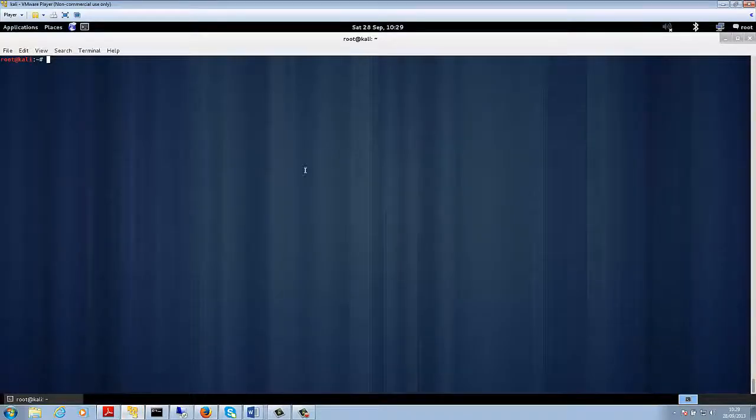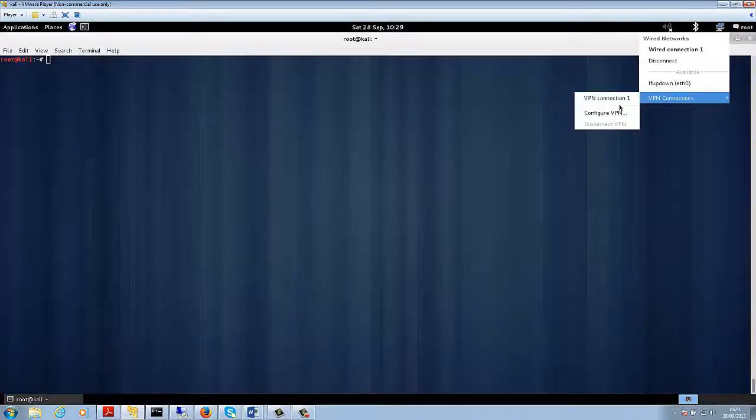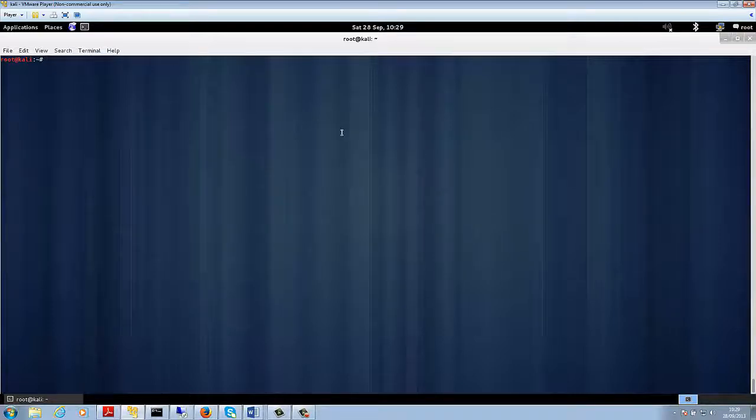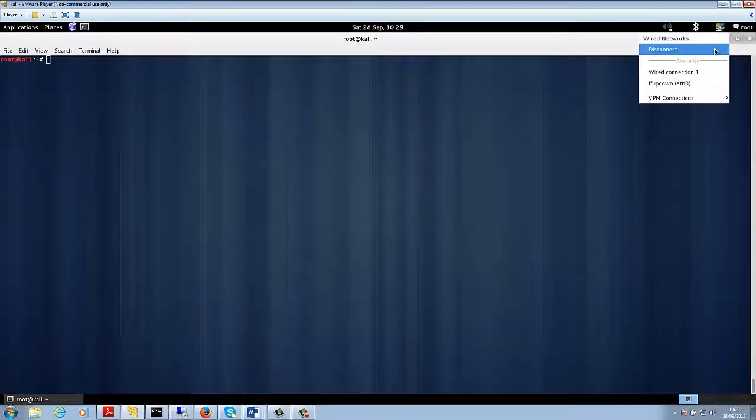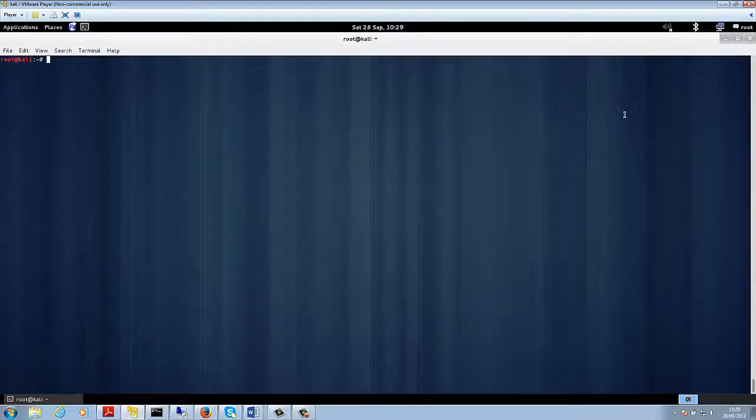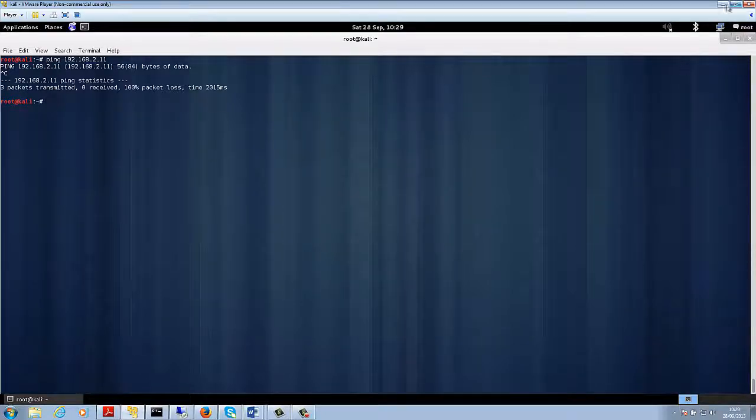Now I'm going to use Kali Linux, and inside Kali Linux I'm going to make a connection to the VPN, which is what you will find in the instructions. So if I connect to the VPN, it should not take long. Okay, sorry, the VPN connection is already active on wire 1, so I'm just gonna disconnect this. Let me just verify if I can reach the SQL lab. This address I should be able to ping. Okay, I can't reach it, so I need to start the VPN.